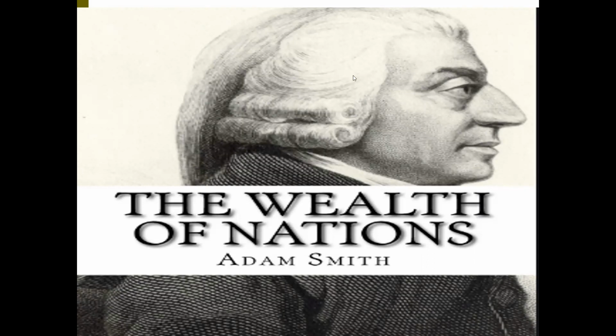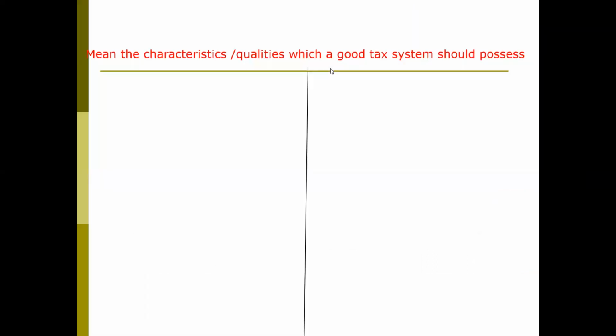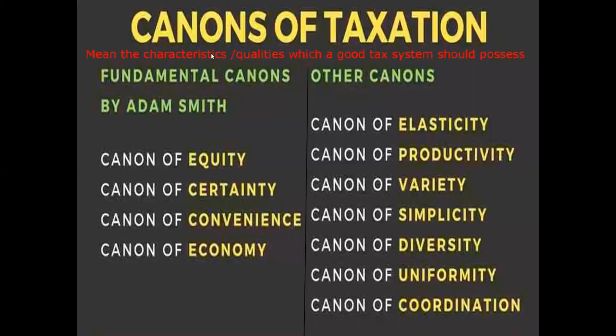He mentioned canons of taxation in his book. What do you mean by canon of taxation? See, canon means a characteristic, a quality. Canon simply implies quality or a characteristic feature.